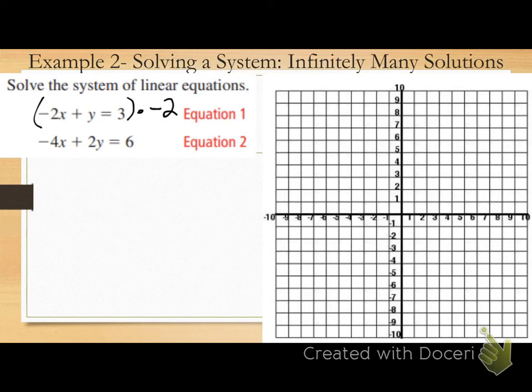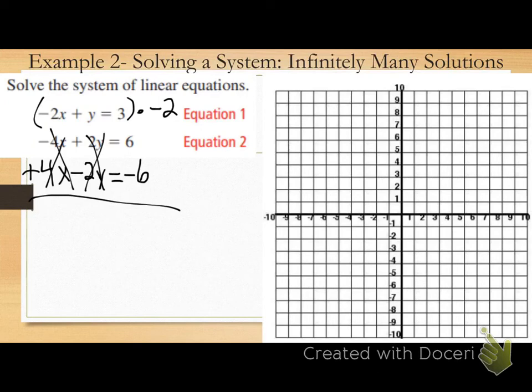The whole equation gets multiplied by it. So what's negative 2 times negative 2x? Positive 4x. Golly. What are y'all doing today? Negative 2 times y. Negative 2y. Negative 2 times 3. Negative 6. Do I now have same number opposite signs? Yes. Let's add them. What happens to my x values? Eliminated. What happens to my y values? Eliminated. Oh no, my variables all eliminated again.